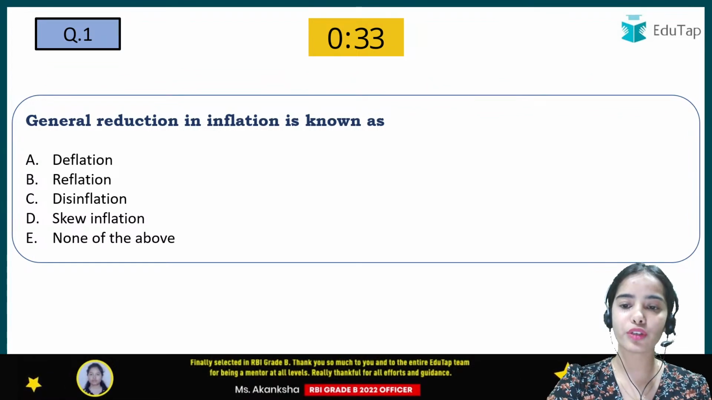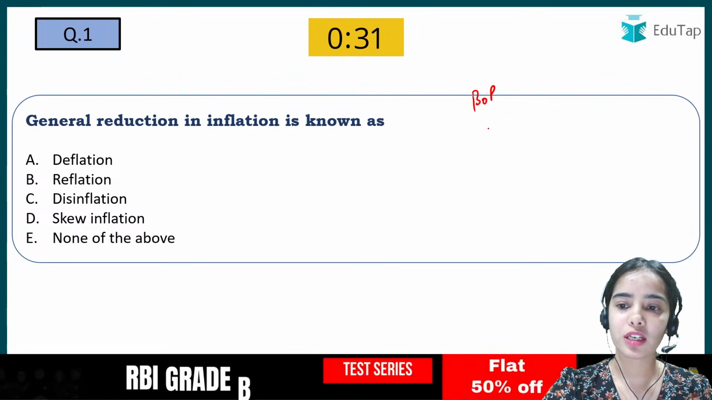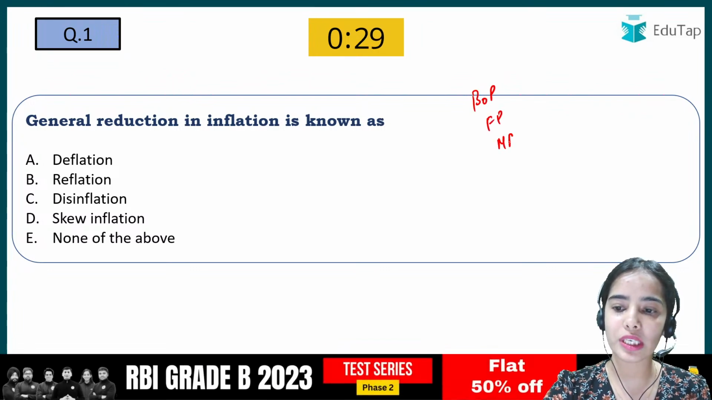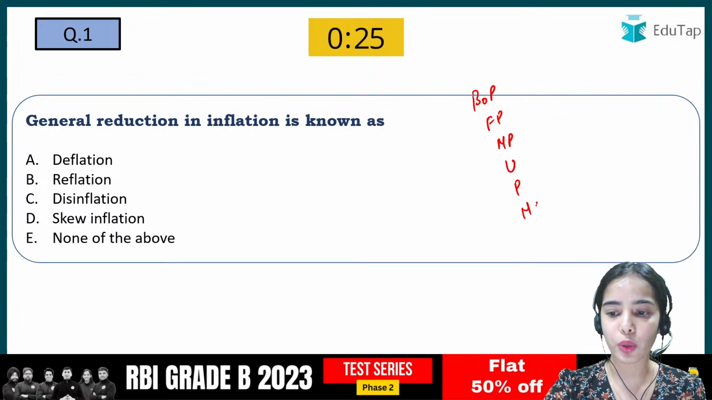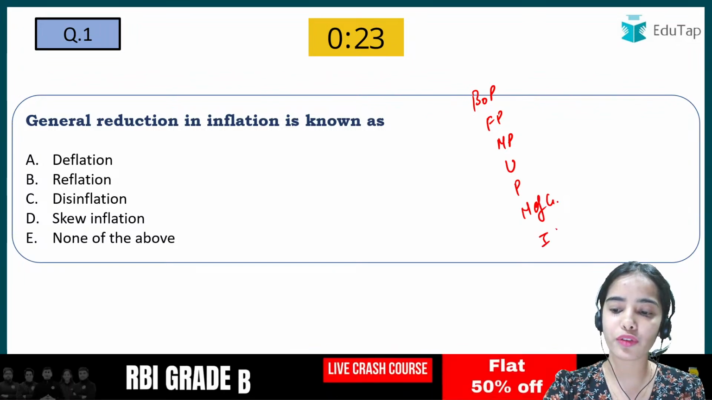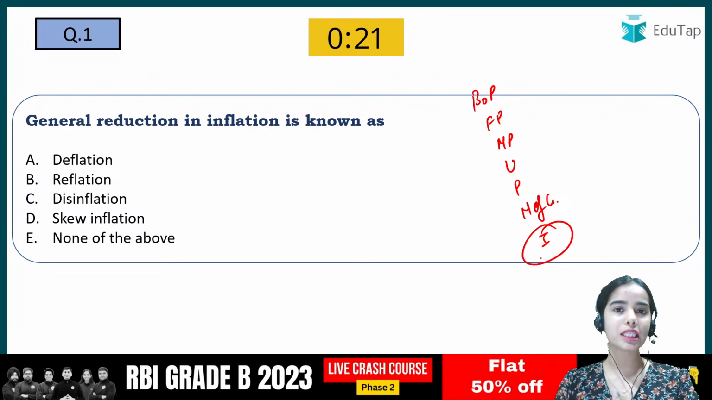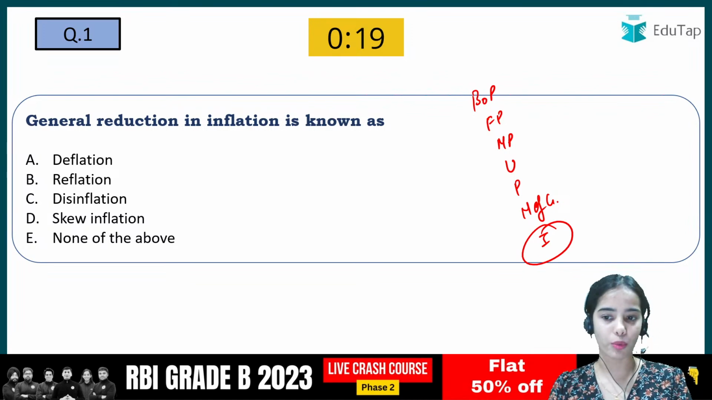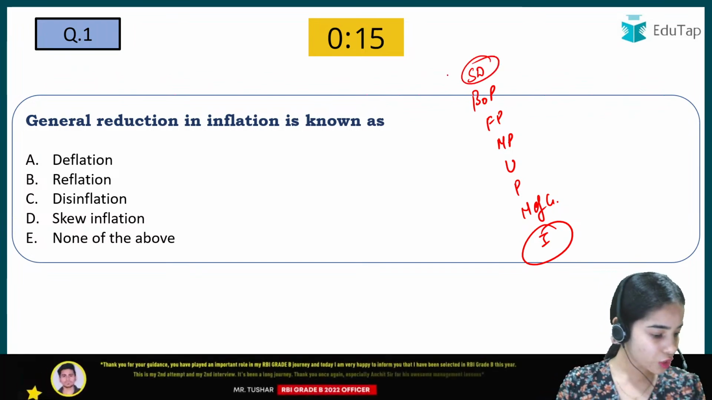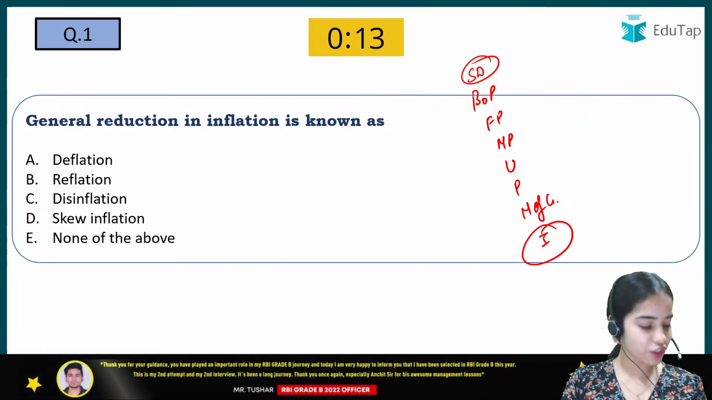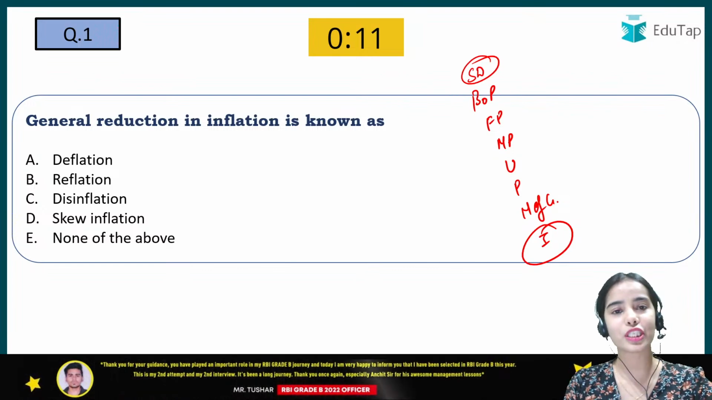So today we are going to focus on the balance of payments, the fiscal policy, the monetary policy, unemployment, poverty alleviation, the measurement of growth, as well as inflation. Okay, so these are some of the chapters that we are going to focus on more, as well as sustainable development. So first question is this: the general reduction in inflation is known as.